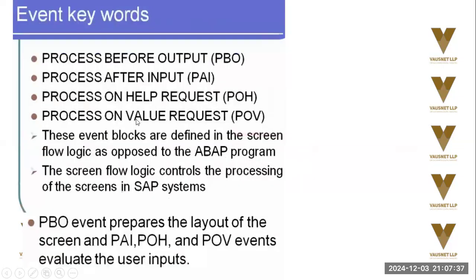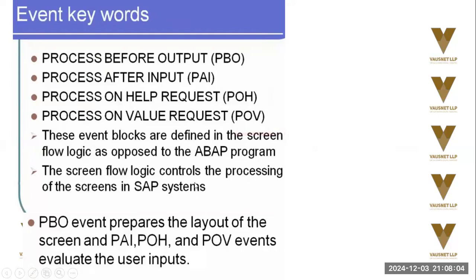Screen events. Now, screen events, the keywords are process before output, process after input, process on help request, process on value request, because these event blocks are defined in the screen flow logic as opposed to the ABAP program. So basically, at the screen level, these are used. The screen flow logic controls the processing of screens in SAP.